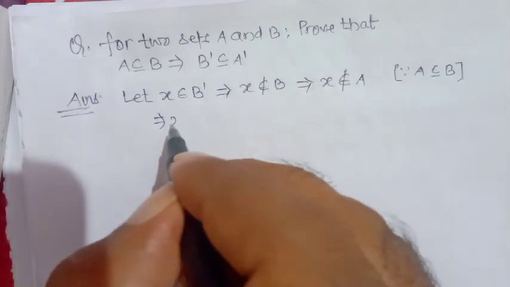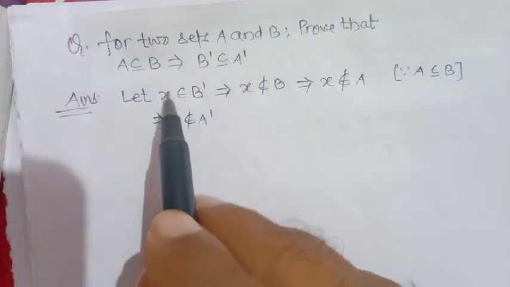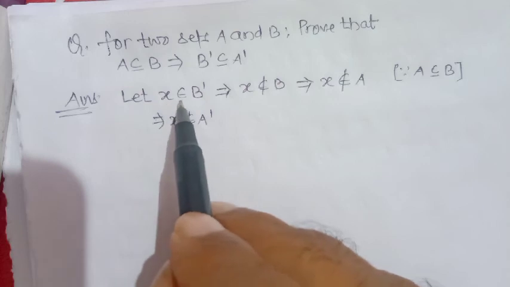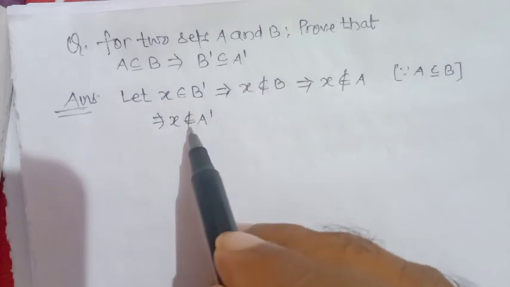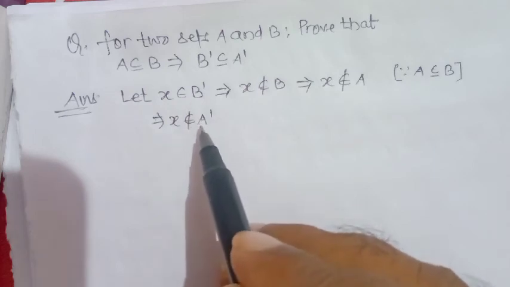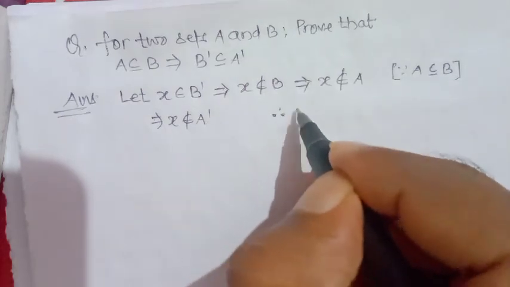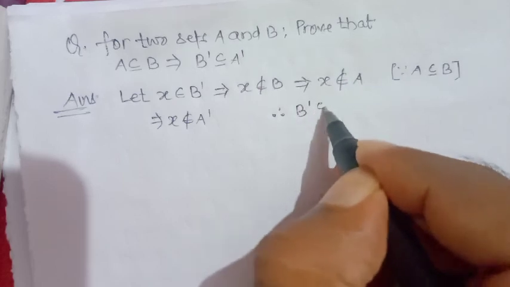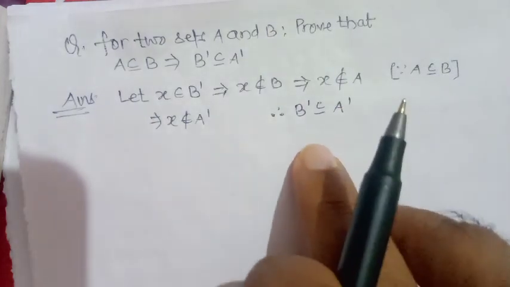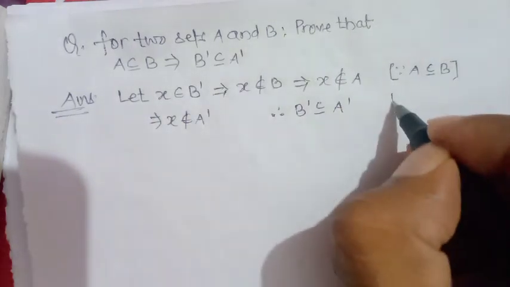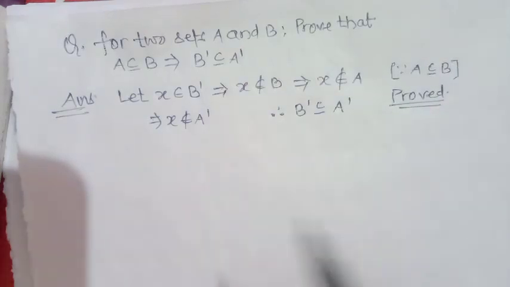Complement of A. So we conclude that supposing X belongs to complement of B, we arrived at a result that X belongs to complement of A. From the definition you have to prove only subset. So right here only implies. It means complement of B is a subset of complement of A. This is one of the smallest theorems of sets.